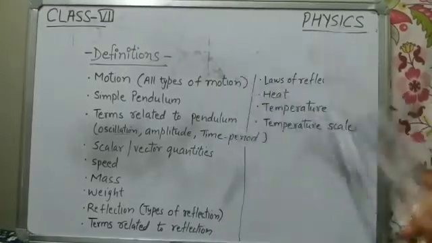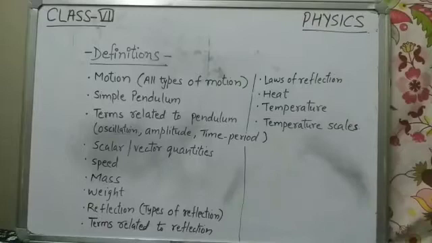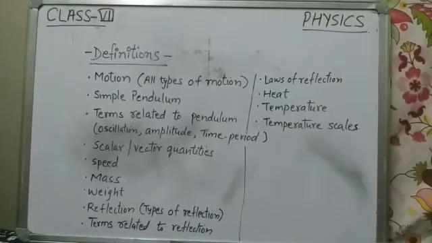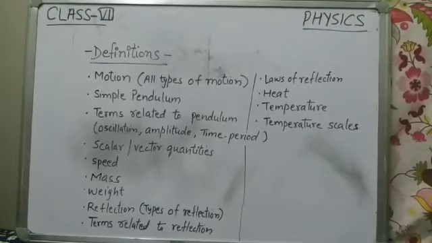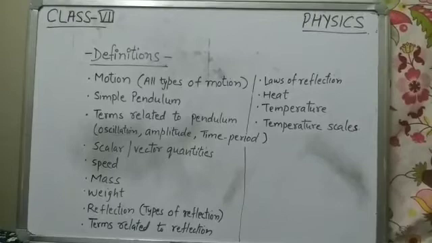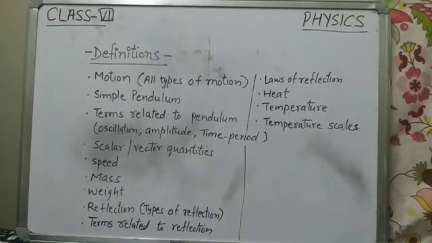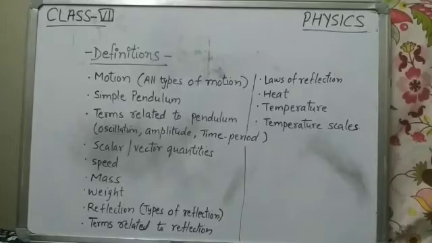Then definition of heat, definition of temperature, then temperature scales which we have done in our last videos, that is Celsius scale, Kelvin scale. And the answer to what is Celsius scale, many of you have written that wrong, while it is given in your book also, on page number 81.